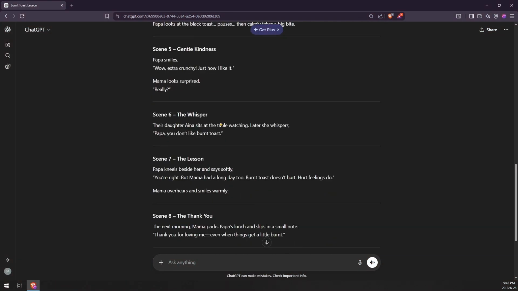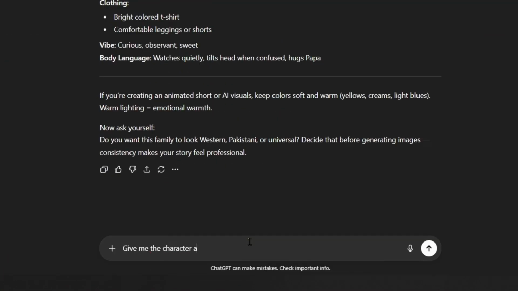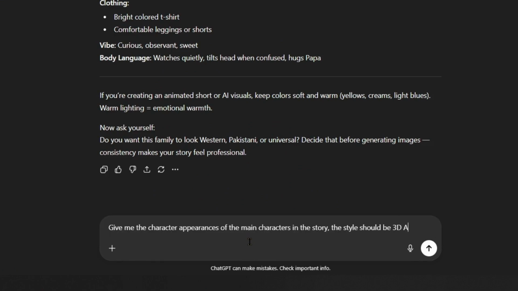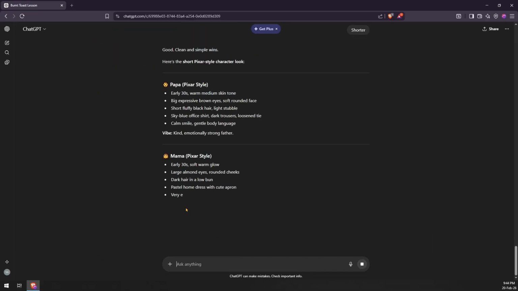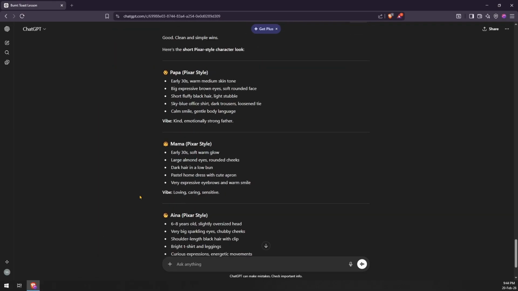After you have your scenes, ask ChatGPT to describe the physical appearance of each main character. Specify that the art style should be three-dimensional animation in the Disney Pixar style. This gives you a clear, consistent description you can use throughout the entire project.